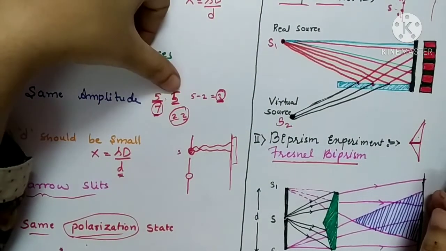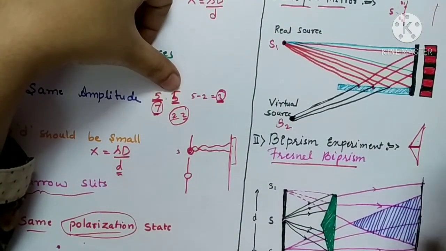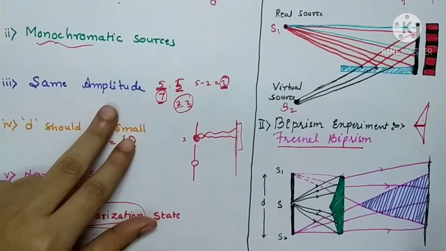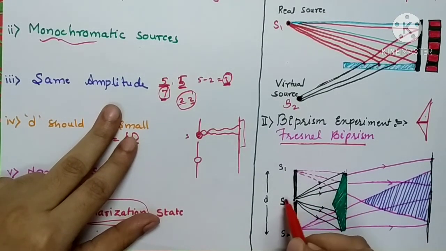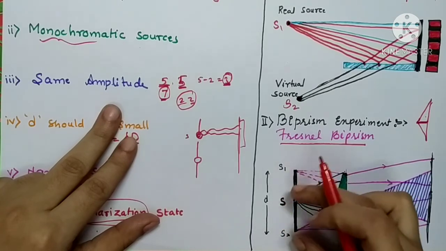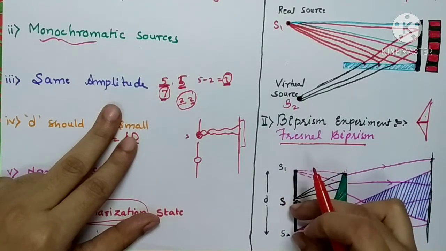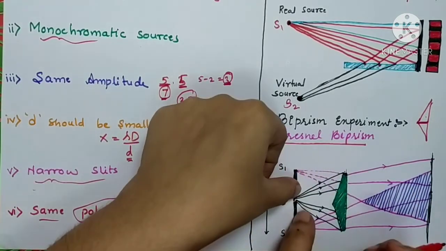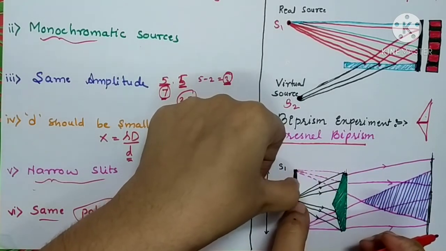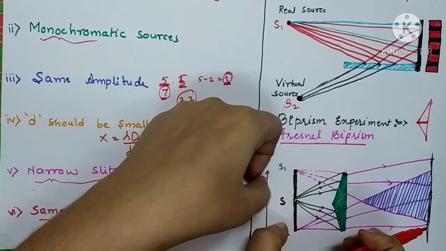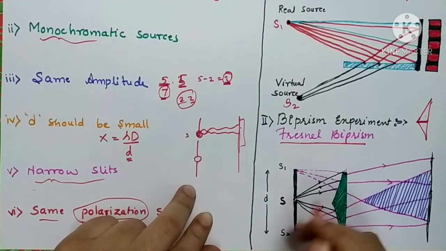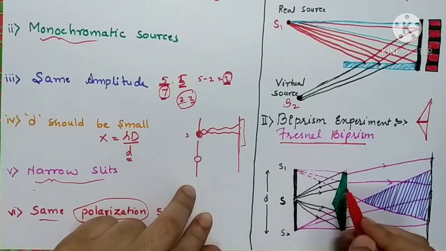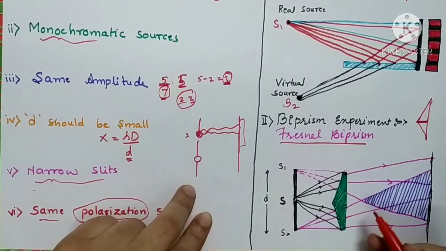So let us see how we are going to obtain the two coherent sources over here. This is the biprism in our experiment. Green color is the biprism, and this biprism is illuminated with the source S, and this source S is very narrow as it is coming from a slit. Here we have opened a small window. It is just like a pinhole, or you can say a small window opened in front of the source S. From the source S, all the light is going to fall on the surface of the biprism.